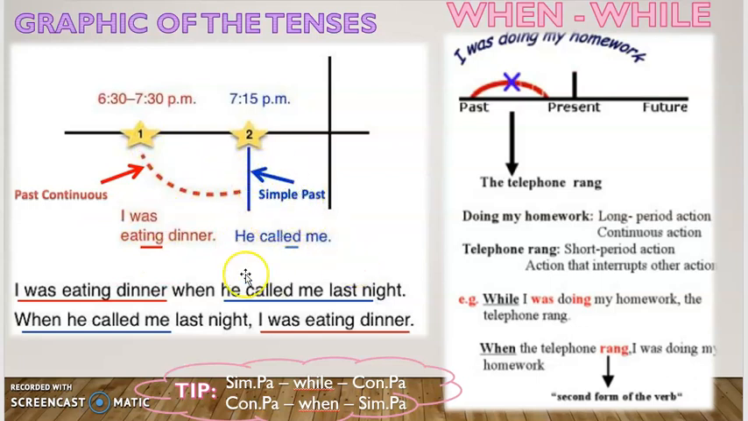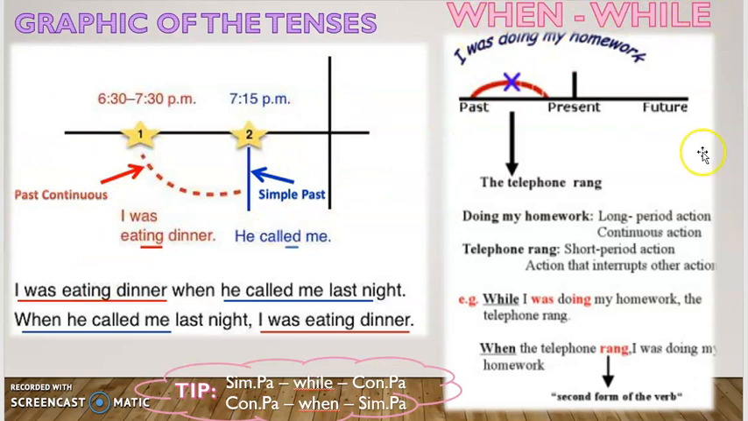Okay, this action that interrupts is in simple past. So, I was eating dinner when he called me last night. Yo estaba cenando cuando él me llamó anoche. Also, we can express the same sentence in the other way, and it is when he called me last night, I was eating dinner. Cuando él me llamó anoche, yo estaba cenando. Okay, so this action interrupts this action.